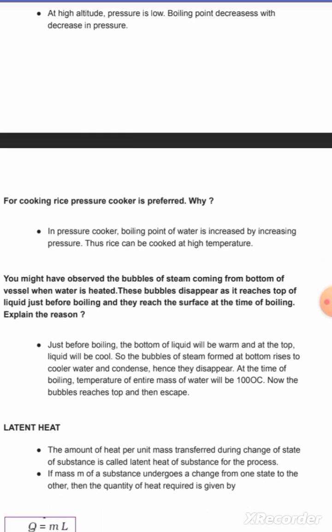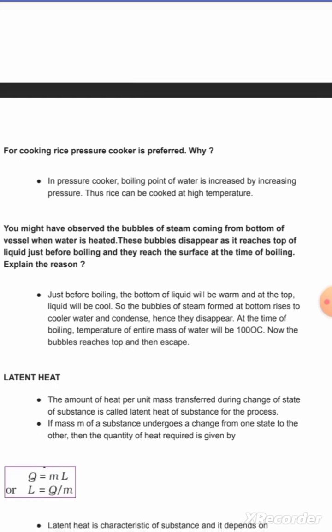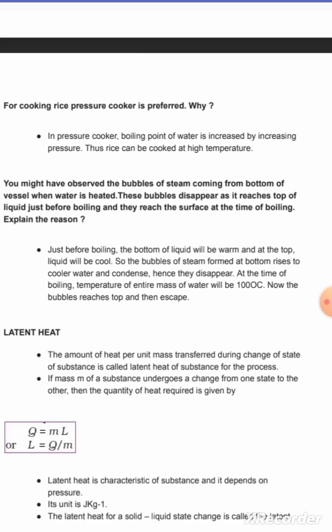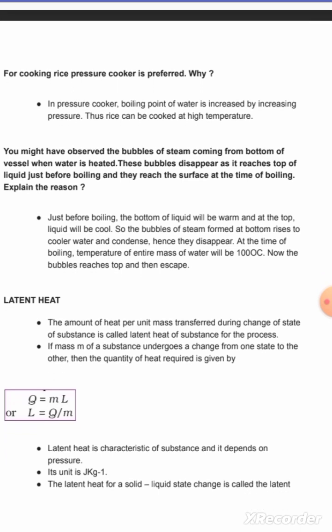You might have observed bubbles of steam coming from the bottom of the vessel when water is heated. These bubbles disappear as they rise toward the top of the liquid just before boiling, and they reach the surface at the time of boiling. Explain the reason. Just before boiling, the bottom of the liquid will be warm and the top liquid will be cool. So the bubbles of steam formed at the bottom rise to cooler water and condense, and they disappear. At the time of boiling, the temperature of the entire mass of water will be 100 degrees Celsius.